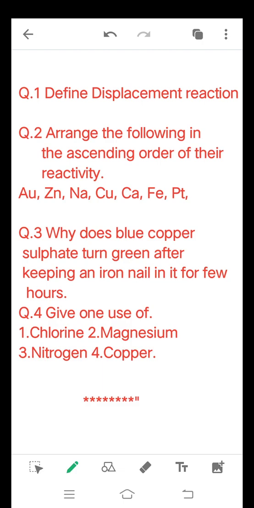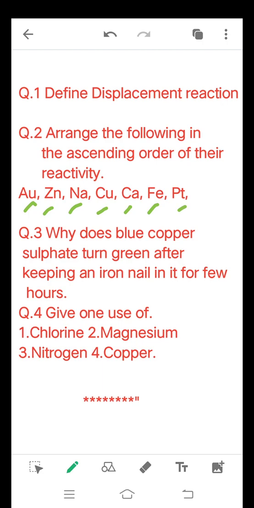So if we go in ascending order, most reactive is sodium, after that calcium, after calcium what comes? Zinc, then iron, after that copper, then gold, and which is least reactive is platinum, right?